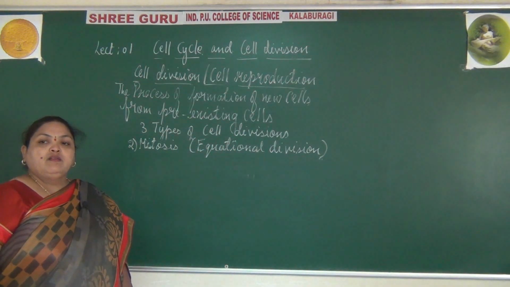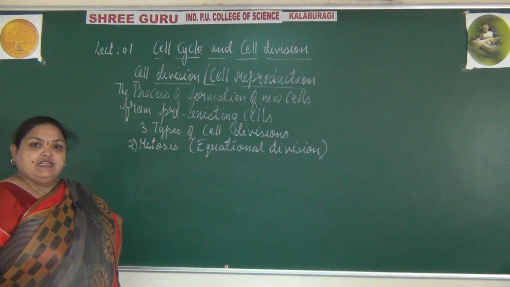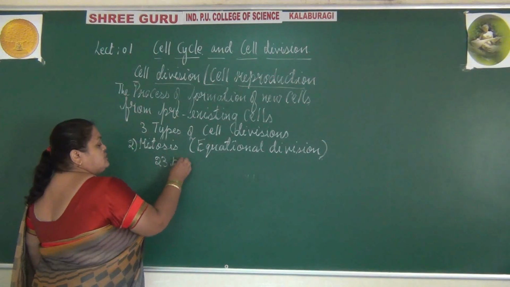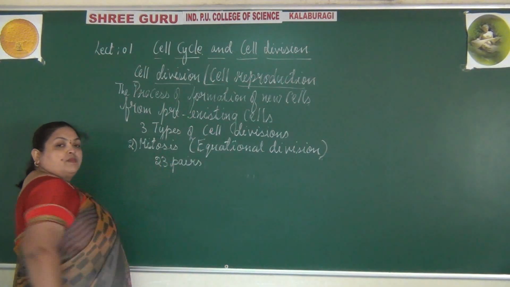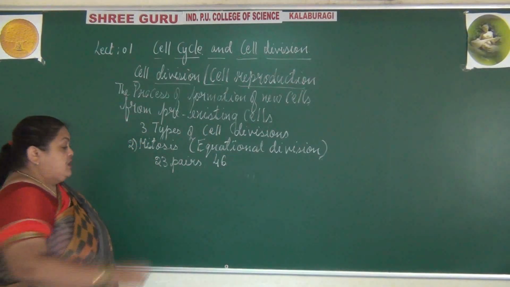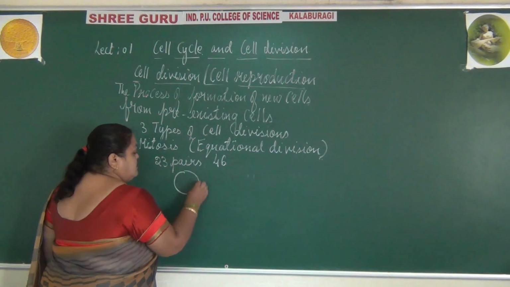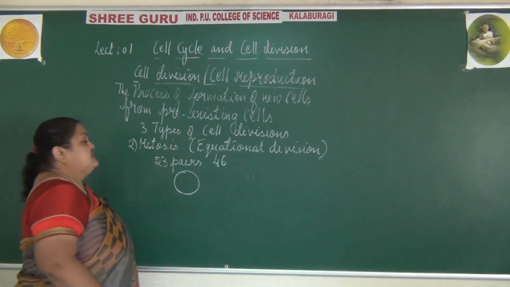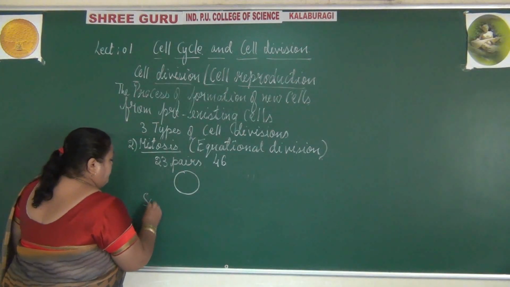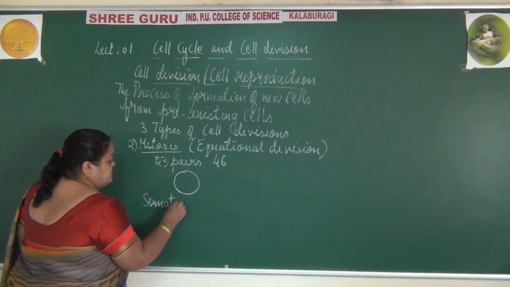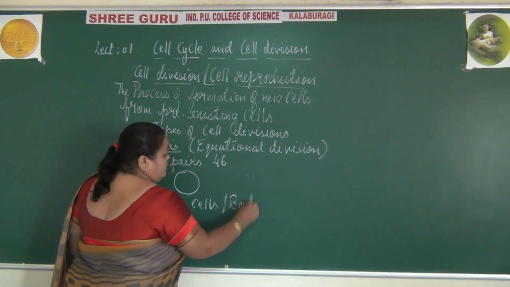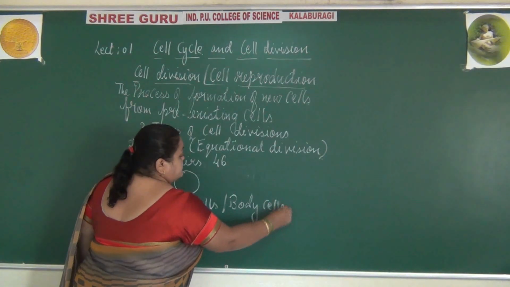For example, if you take the human cell, we have 23 pairs of chromosomes, that is 46 chromosomes. Usually this type of cell division, mitosis, occurs in the somatic cells, or body cells.